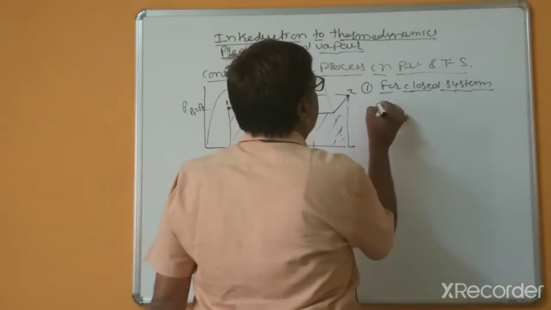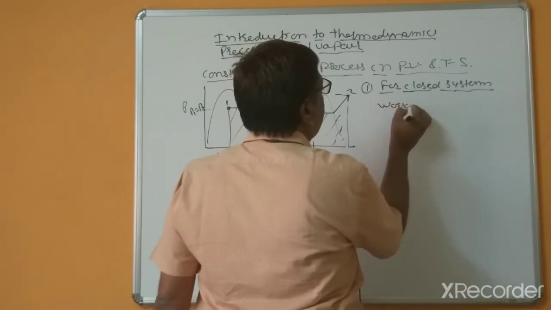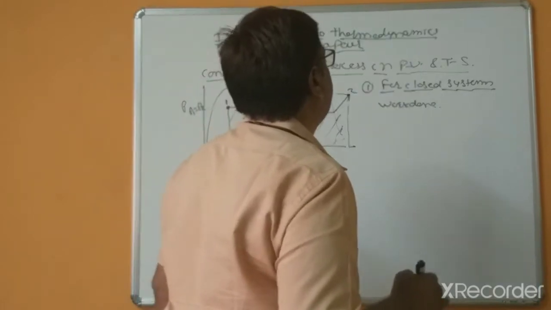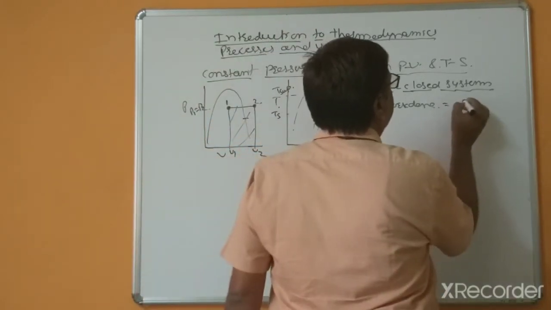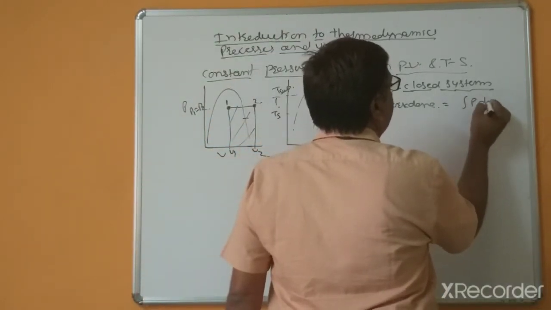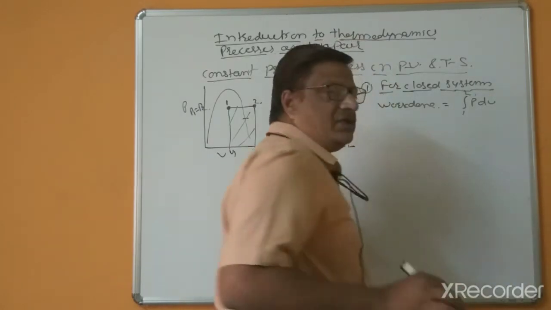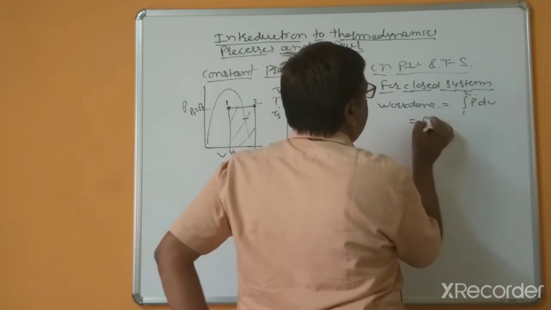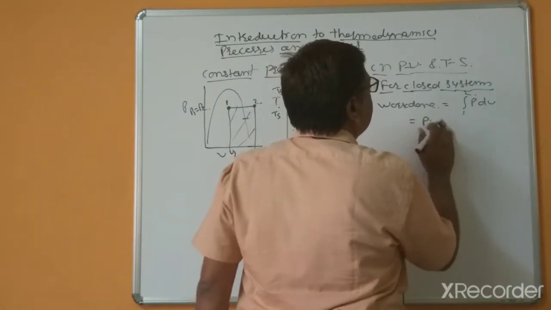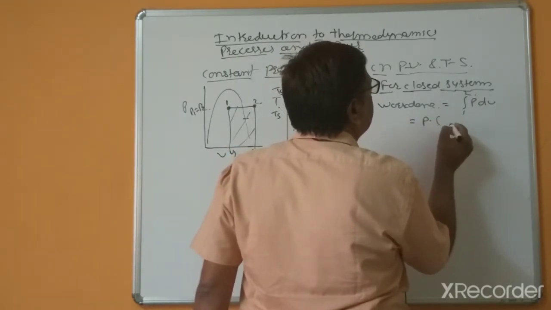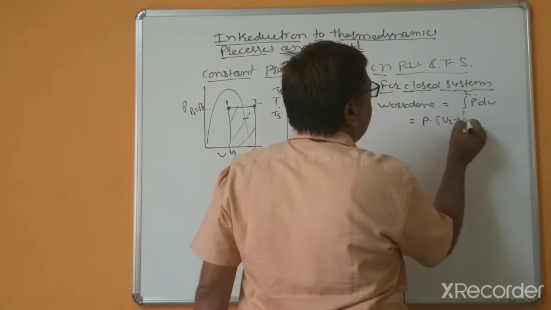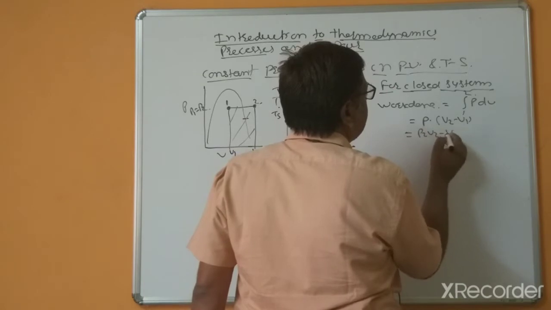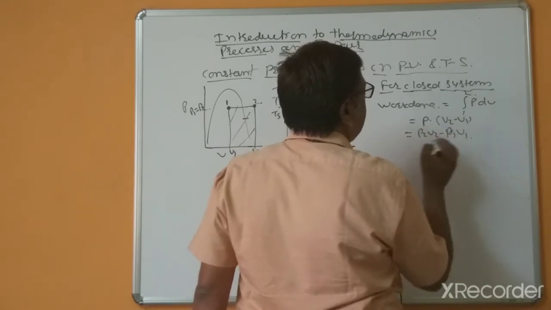Work done equal to the integral of P into dV from 1 to 2. Since P is constant, this is P times V2 minus V1, or you can write P2 V2 minus P1 V1.